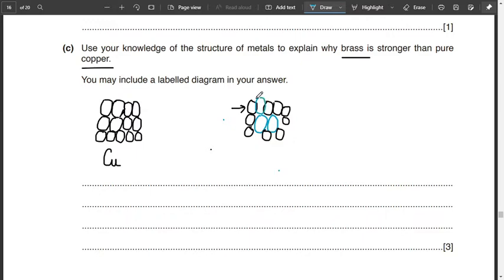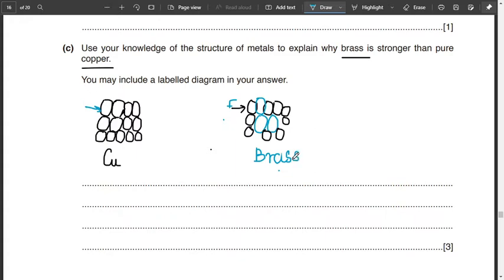If we push it, or if there is any force applied over here, it will not slide easily since they are different particles, so they will not slide over each other easily. But if you put a force over here, they can easily slide over each other. Hence the strength of it is lower as compared to the strength of brass. That's what I'm trying to tell over here. If you want to write this in words, you can easily write it in words and not draw, if you think you can explain these things better.